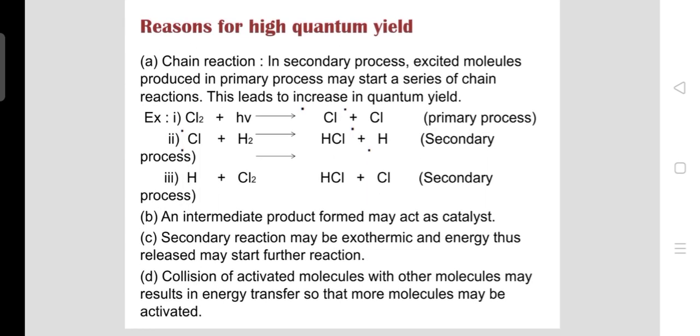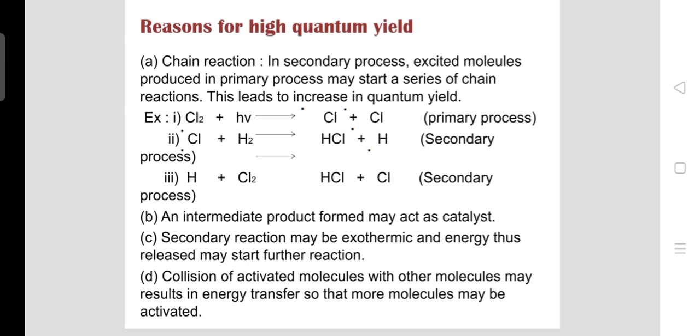High quantum yield involves a chain reaction. Just now we have seen that in the secondary process, the excited molecule formed in the primary process is taken, due to which the quantum yield can be increased or decreased, involving the chain reaction. Here in this example, you can see in the secondary reaction, the second and third steps repeat alternately and a chain reaction is set up. Thus, an infinite number of HCl molecules are formed in the reaction.